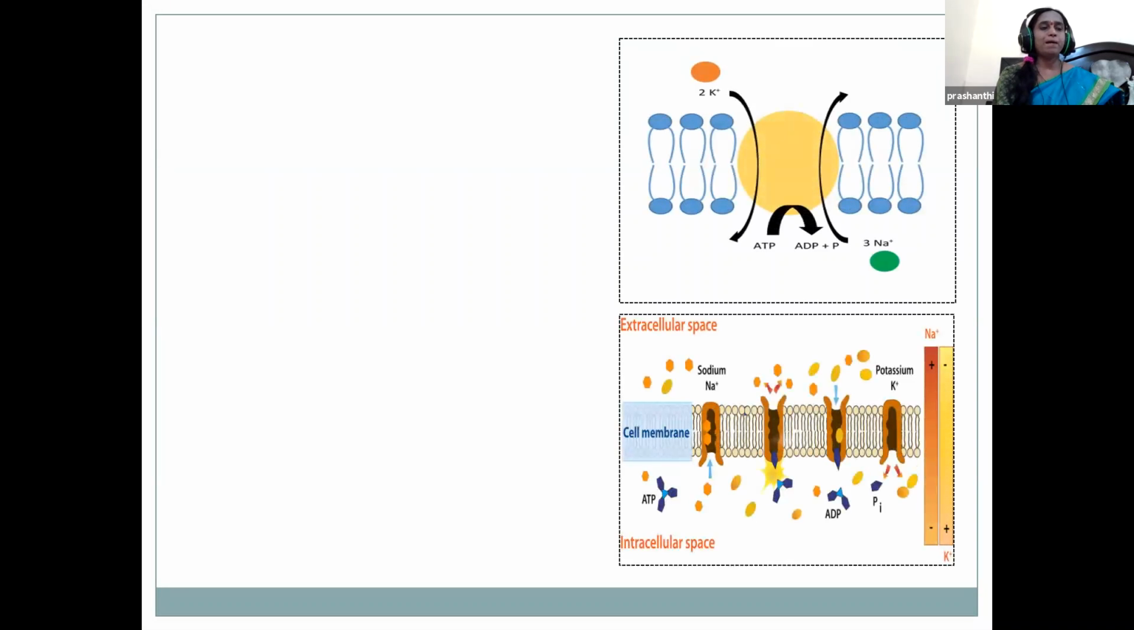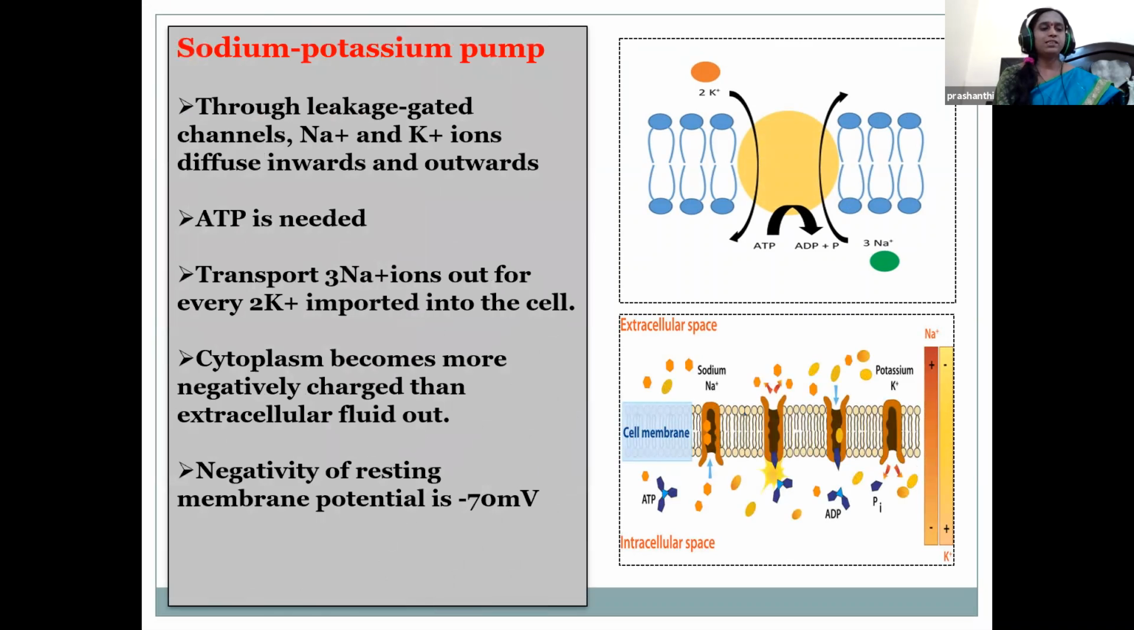Sodium potassium pump. This is the best example of active transport. This pump transports sodium ions out of the cell and potassium ions into the cell. ATP provides energy for the proteins that pump the ions through the ion channels, thus making the inside of the cell more negatively charged and the outside of the cell more positive.